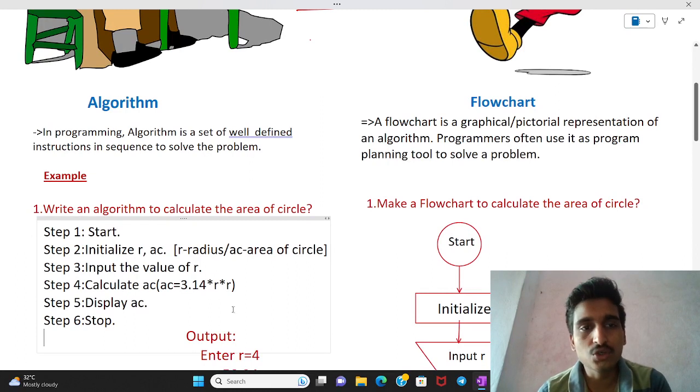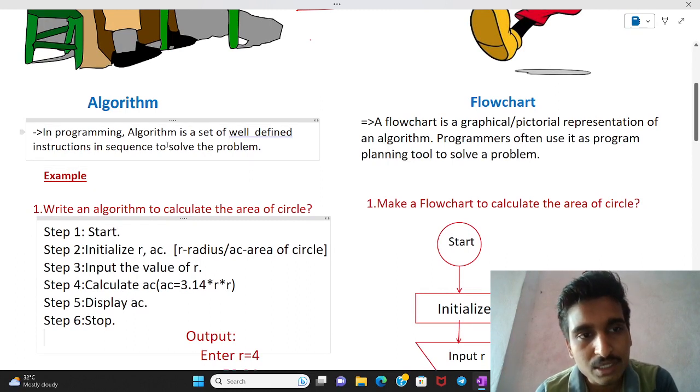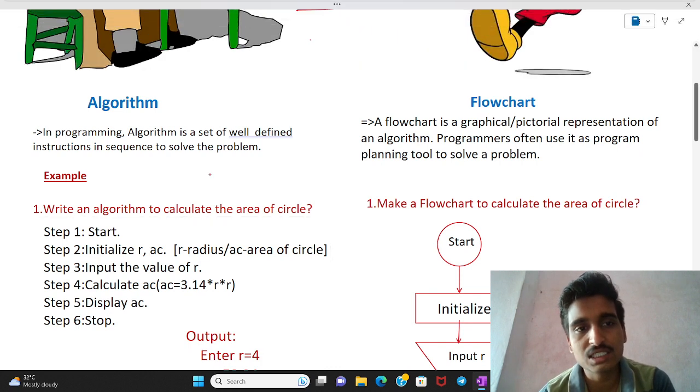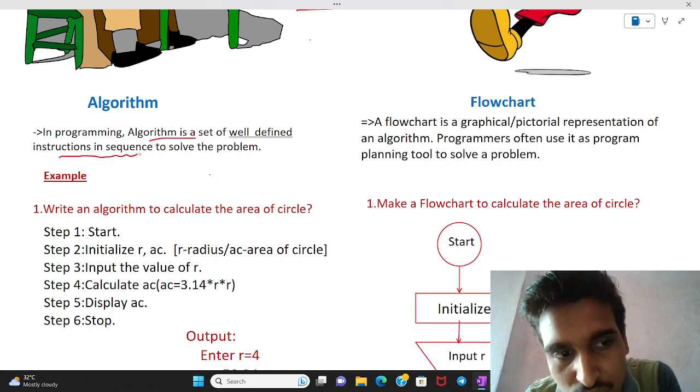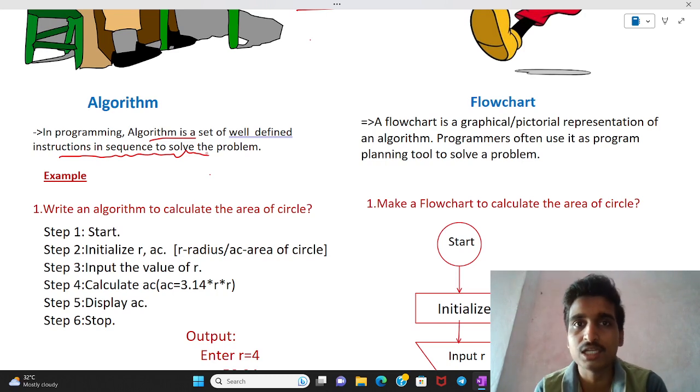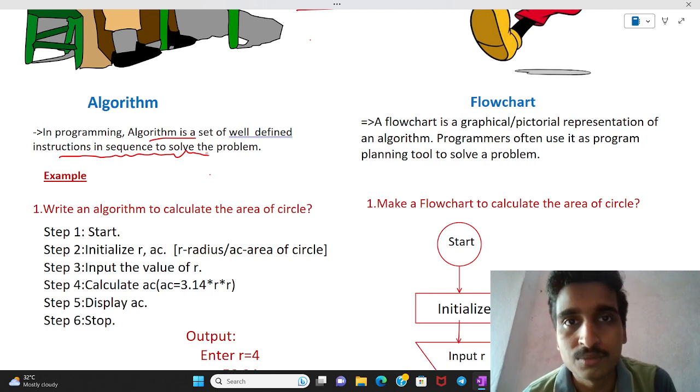Let's consider algorithm. In programming, an algorithm is known as the step-by-step presentation of anything. An algorithm is a set of well-defined instructions in sequence to solve a problem. Let us consider if you have any problem, how to solve it. Step by step, when you go forward, we can easily solve the problem. In the same way, an algorithm gives a facility to solve any problem step by step.